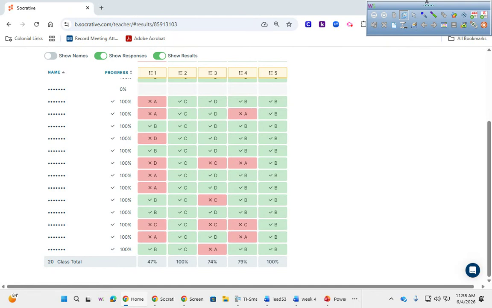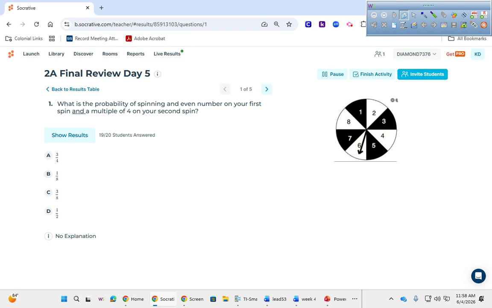So number one: what is the probability of spinning an even number on your first spin and a multiple of 4 on your second spin? I think there are two reasons that kids might get this wrong. The first is they don't know what a multiple of 4 actually is. 1 is not a multiple of 4, right? The second is they don't realize how many events are actually happening and they think it's overlap.